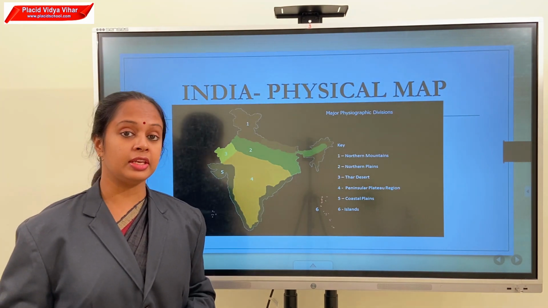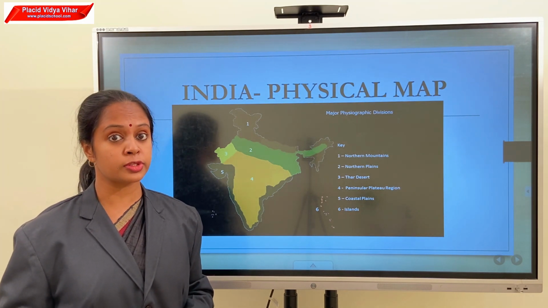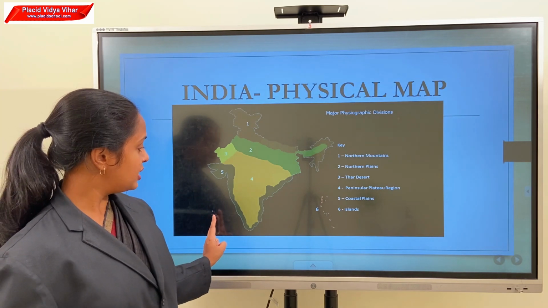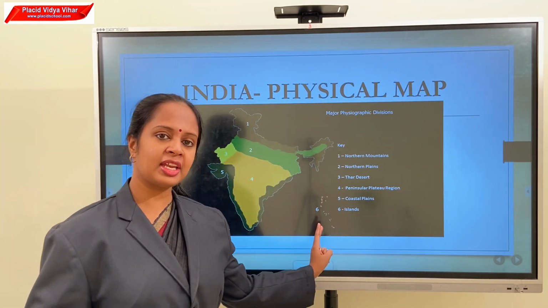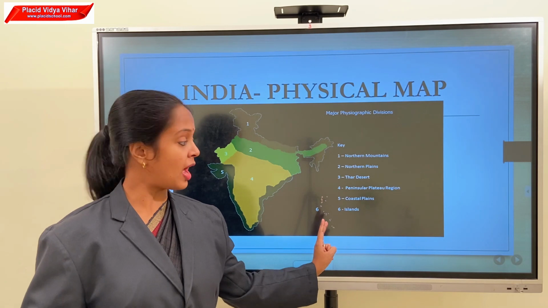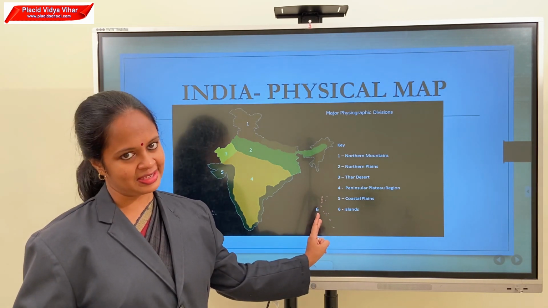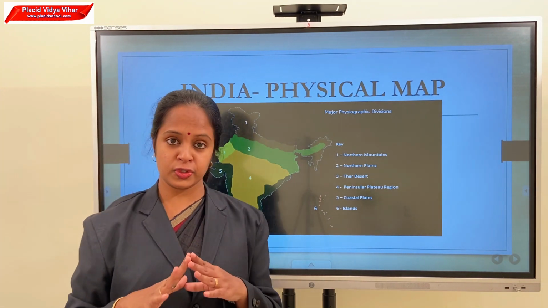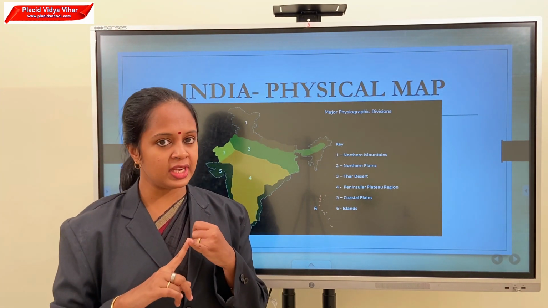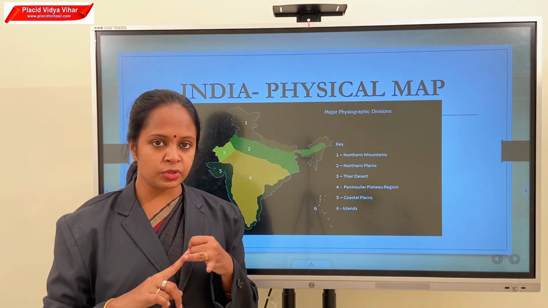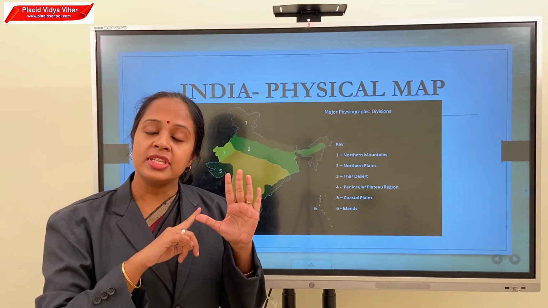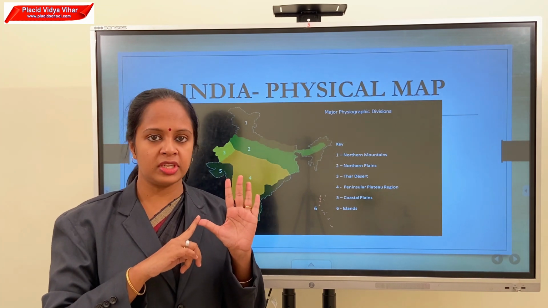And children, in India we have islands also. We have mainly two islands. One is Lakshadweep and the second one is Andaman and Nicobar Islands. I hope you understood the names of 28 states, 8 union territories and 5 physical divisions of India.